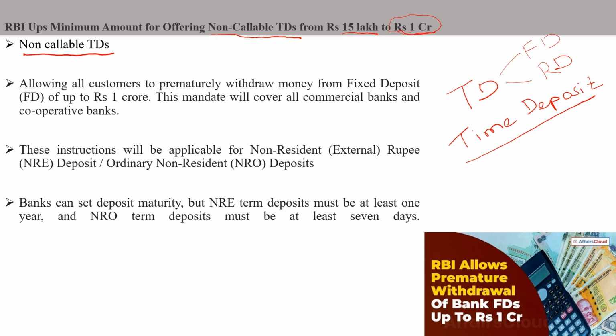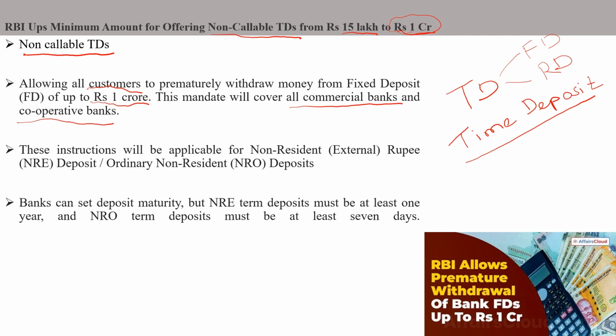Okay, so by this, it will allow all customers to prematurely withdraw money from fixed deposits up to 1 crore. Since they have made the minimum amount for non-callable TDs 1 crore, up to 1 crore you can premature close now. And this mandate is for all commercial banks and cooperative banks also.